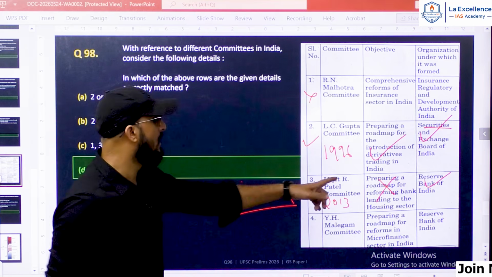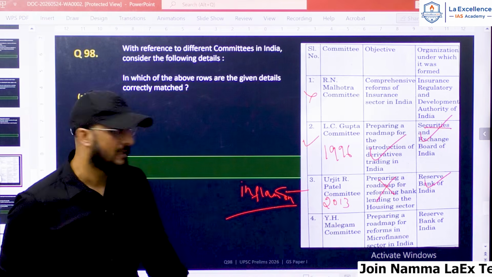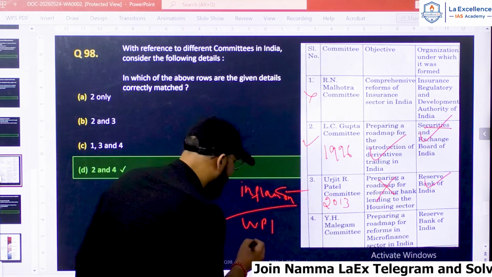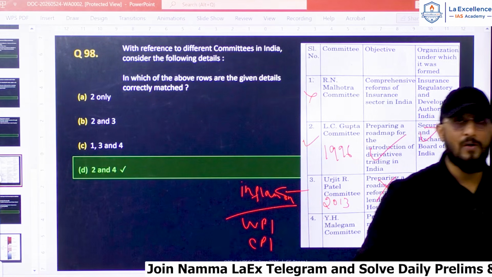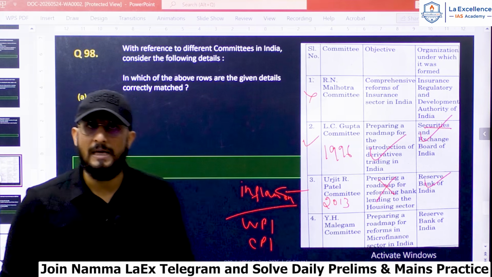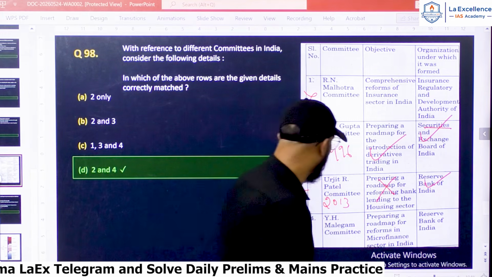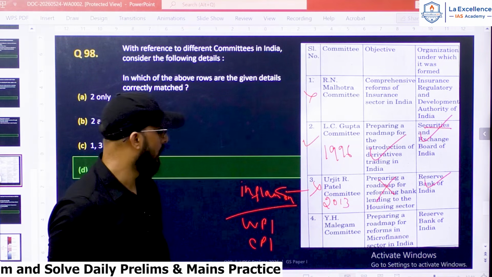It did not have anything to do with reforming bank lending to the housing sector. It dealt with inflation, with WPI and CPI. On the basis of the recommendation of the Urjit Patel Committee, RBI started using CPI for inflation targeting in place of WPI. So, 3 is wrong.